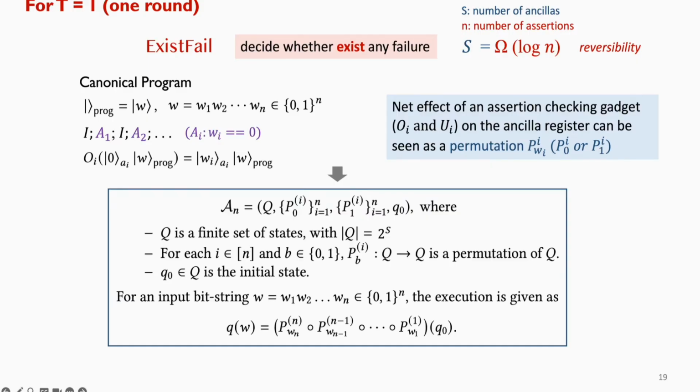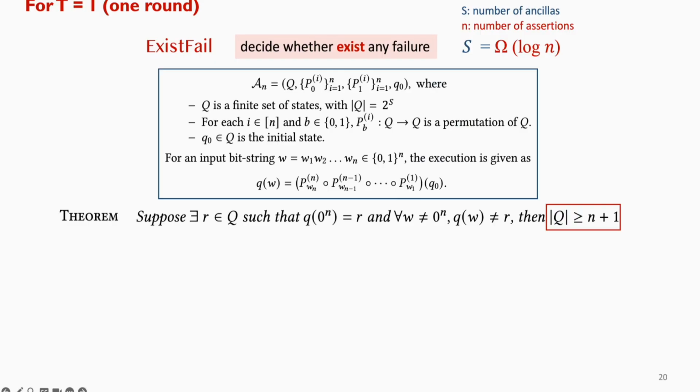The automata reads an input bit string w of length n, which just corresponds to the bit string stored in the quantum program. And when the automata reads the ith bit, it updates its state by applying either PI0 or PI1. So the question, how many ancilla qubits do we need for exist fail, now becomes how many states do we need for this permutation automata to compute the OR problem.